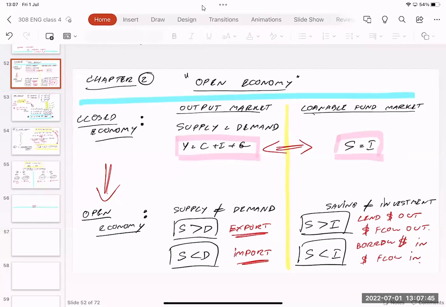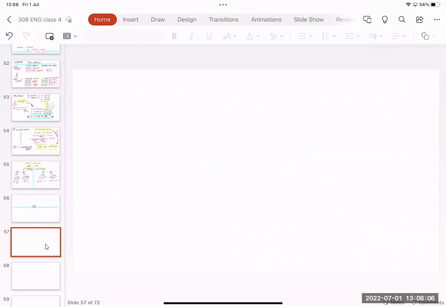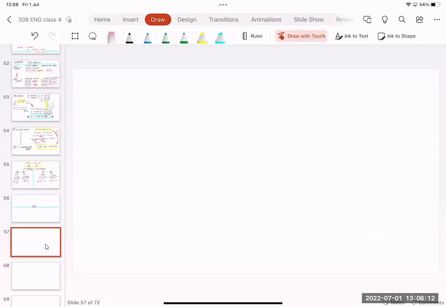If saving is less than investment, demand for borrowing is higher. The money in our country is not enough. We can easily borrow money from the other country. So in a nutshell, for the open economy, demand doesn't have to be equal to supply, and saving doesn't have to be equal to investment. So today we're going to talk about the loanable fund market in the case of open economy.